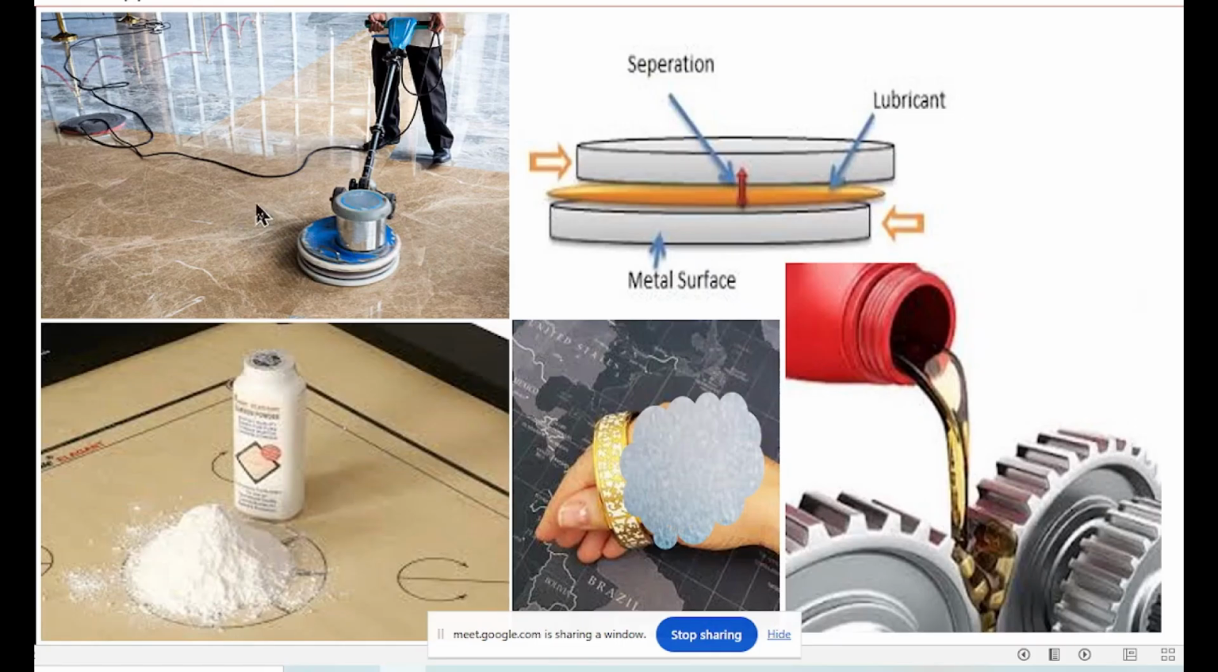Supposing you are building a new house. After building the house, at last they will be polishing the floor with this machine. That is to make it smooth. Smooth means less friction.